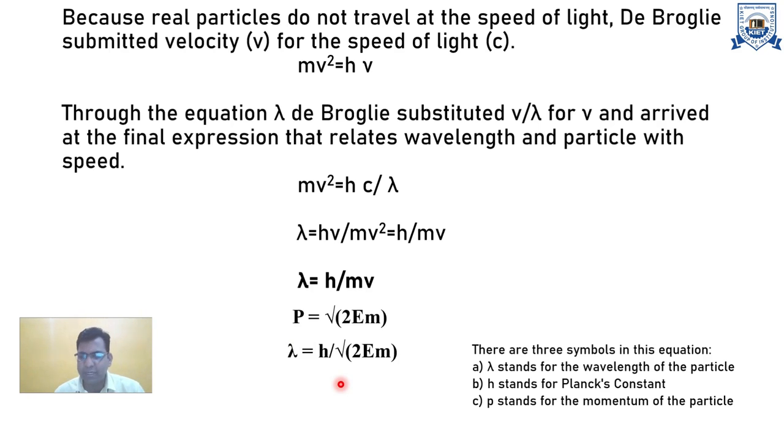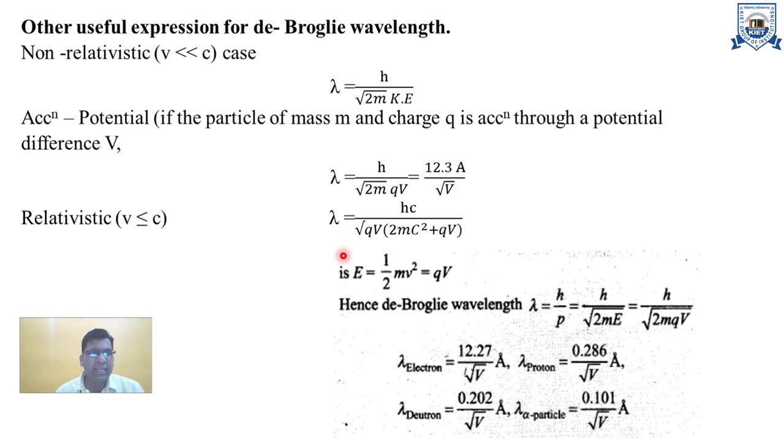And this is a very important aspect from your numerical point of view, where lambda stands for wavelength, h stands for Planck's constant, and p stands for momentum. These are other important notations from a numerical point of view. You can also use other useful expressions for the de Broglie wavelength, like for a non-relativistic particle.